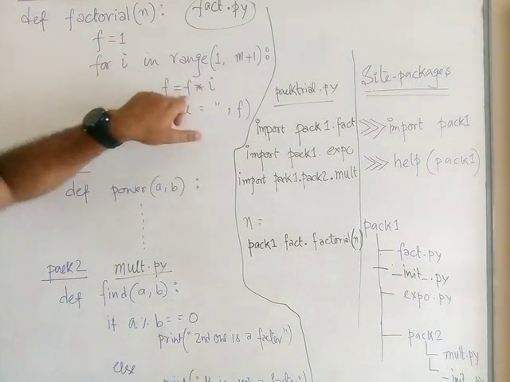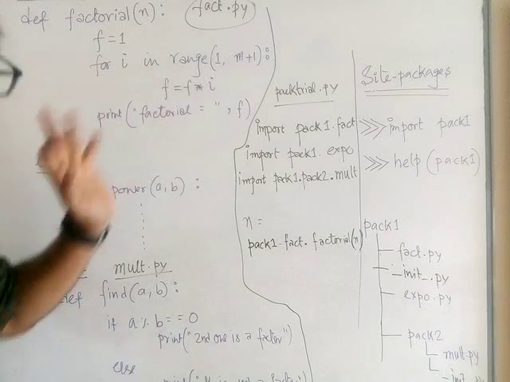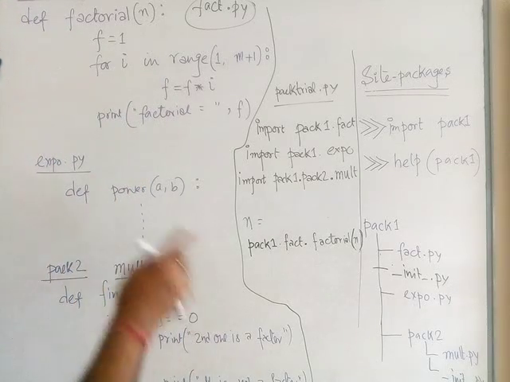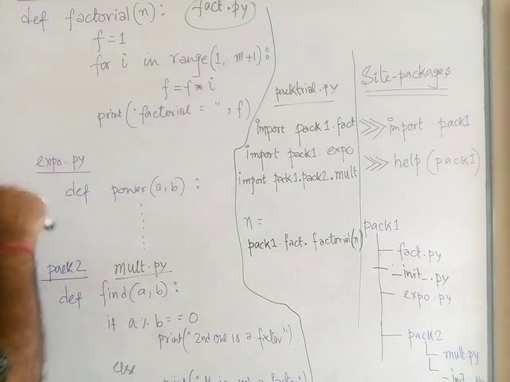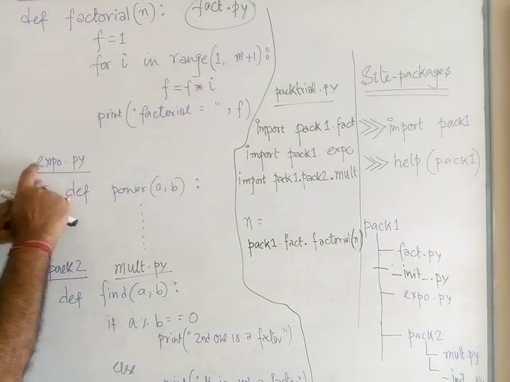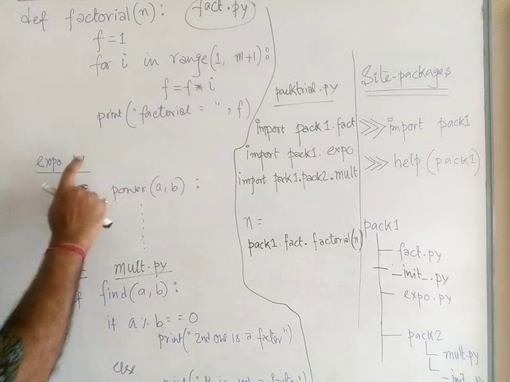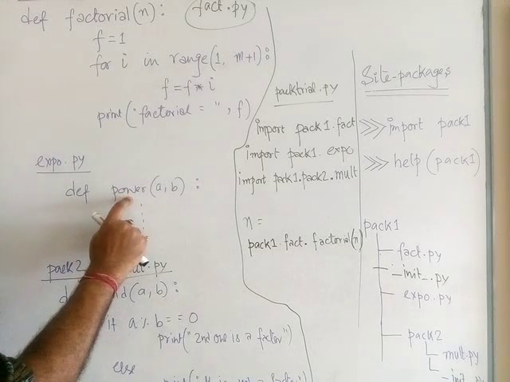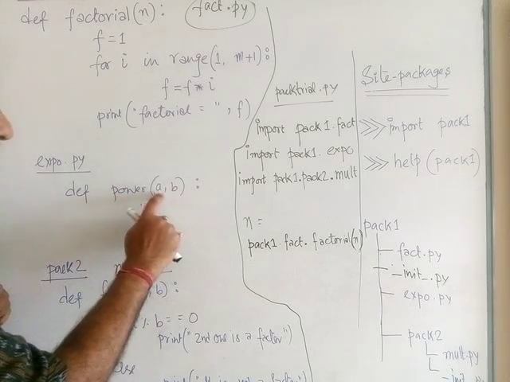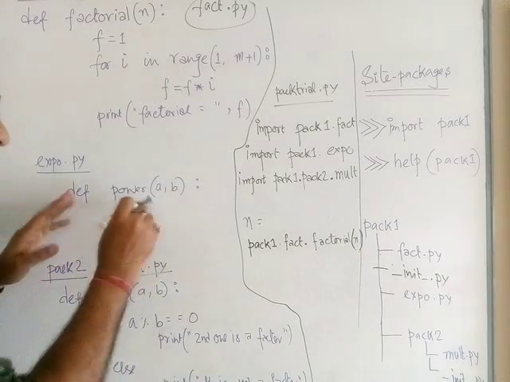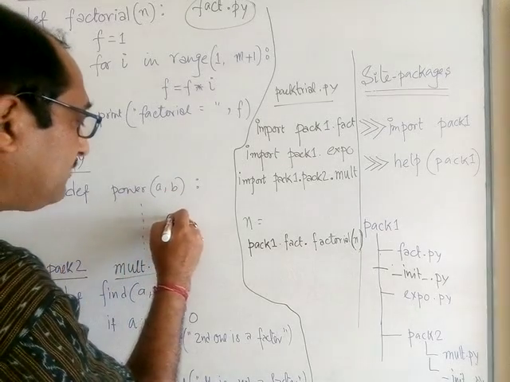Fine, I took a for loop and I calculated the factorial. You know how to do it. Now imagine I created another module. I named it expo.py. Inside this module also there is only a single function called power, which is using two parameters a and b, and say I wrote the code to find a to the power b.